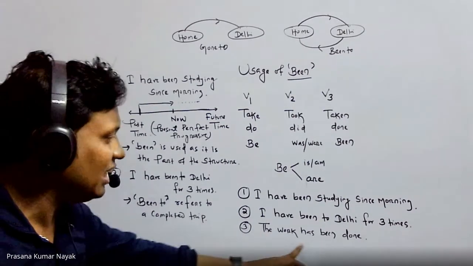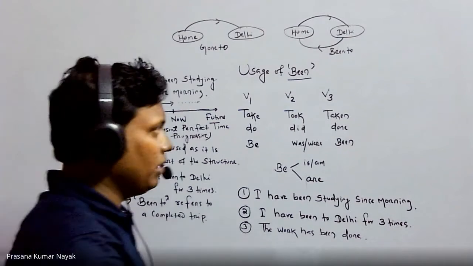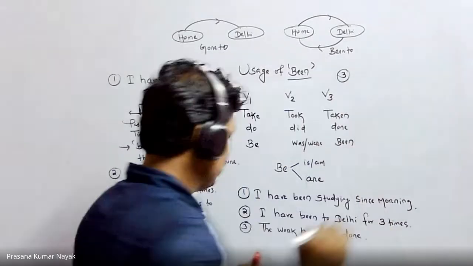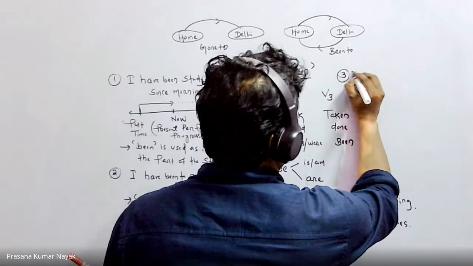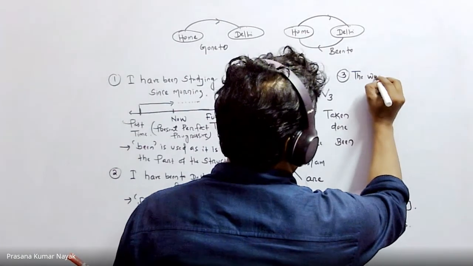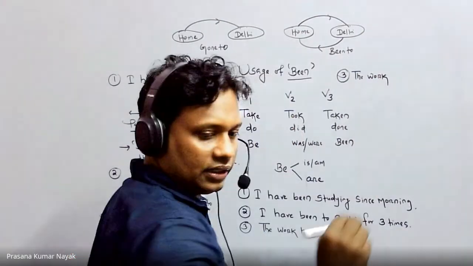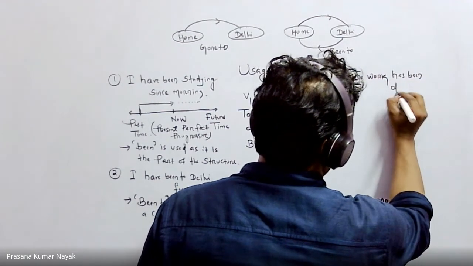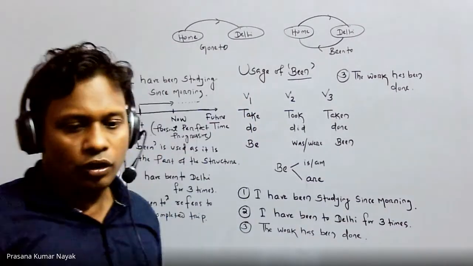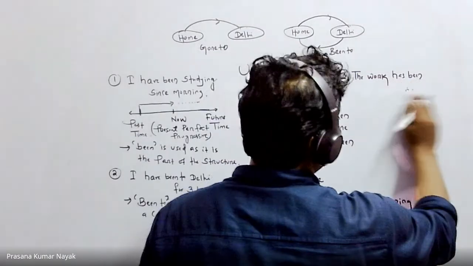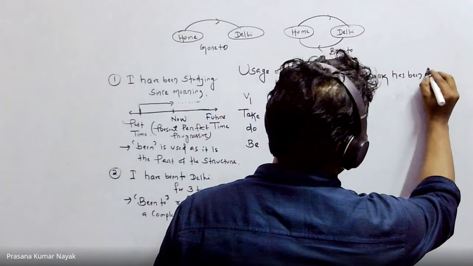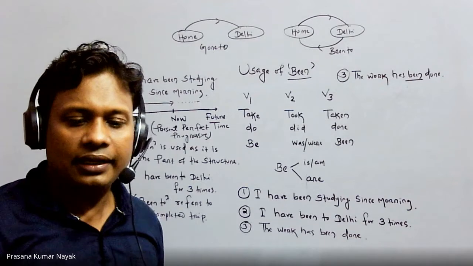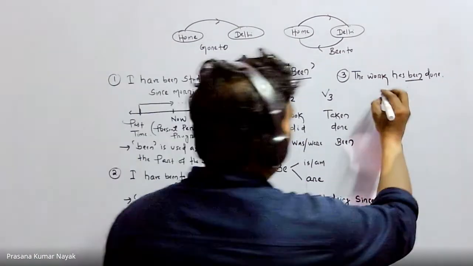Right, now let me take you to the third one. The work has been done, right? What do we mean by the work has been done? The third sentence I'm going to analyze for you. The work has been done. So here also been is there. Here why is been there? Let me tell you. This is something called passive.